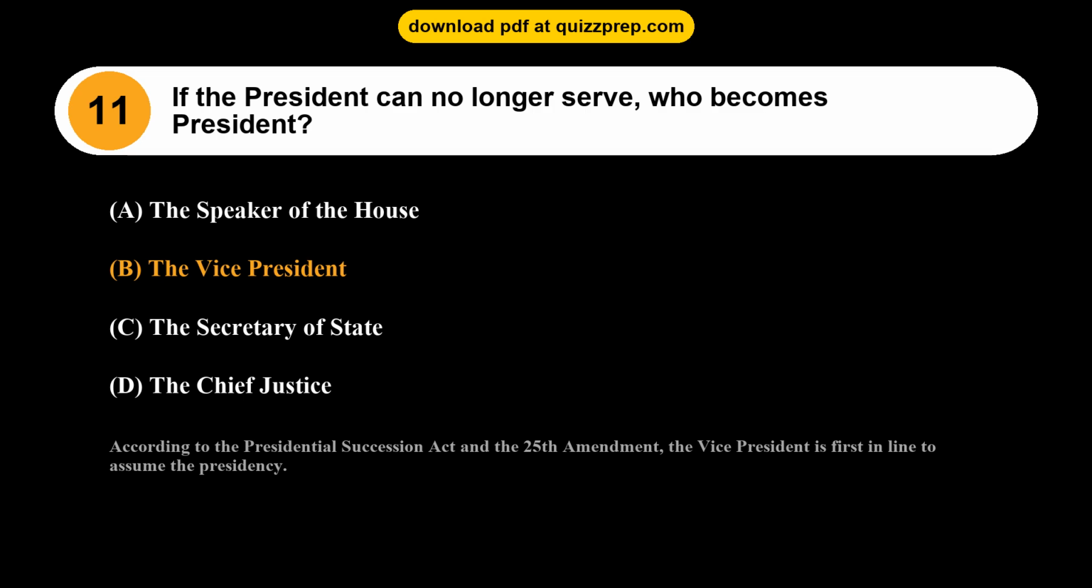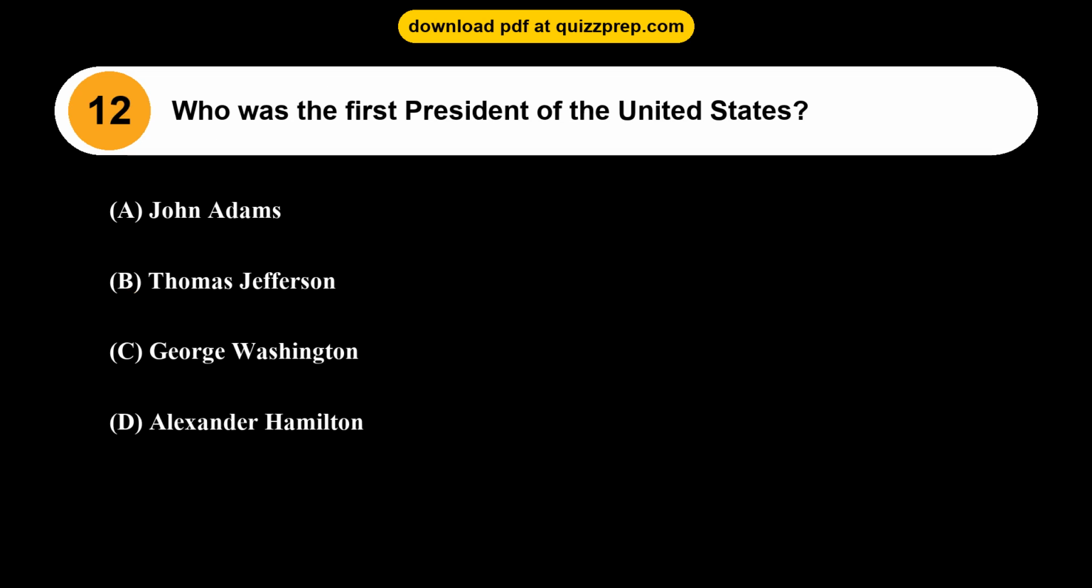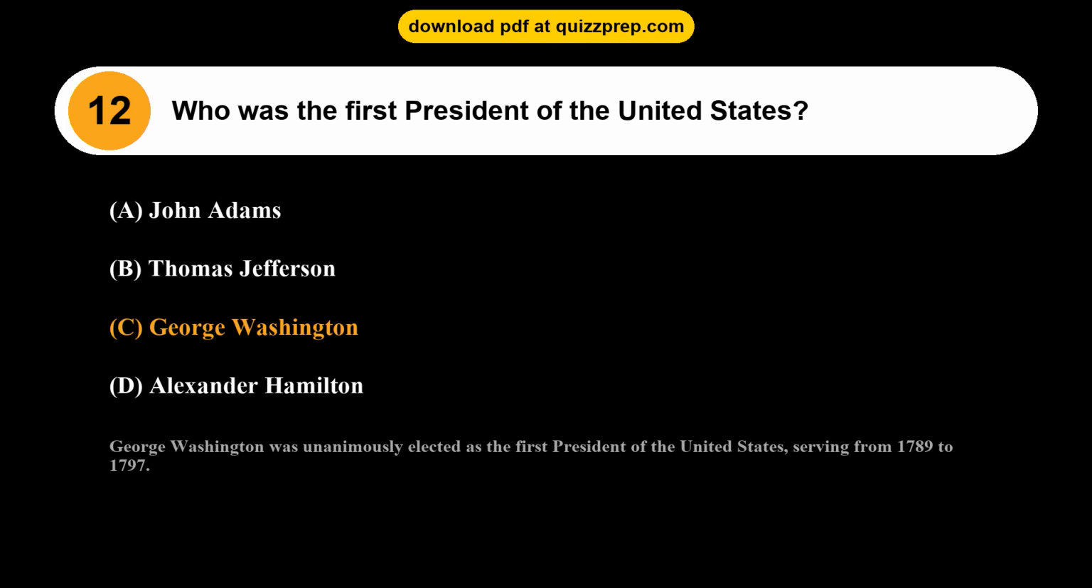Question 12. Who was the first President of the United States? Option A, John Adams. Option B, Thomas Jefferson. Option C, George Washington. Option D, Alexander Hamilton. The correct answer is option C, George Washington. George Washington was unanimously elected as the first President of the United States, serving from 1789 to 1797.